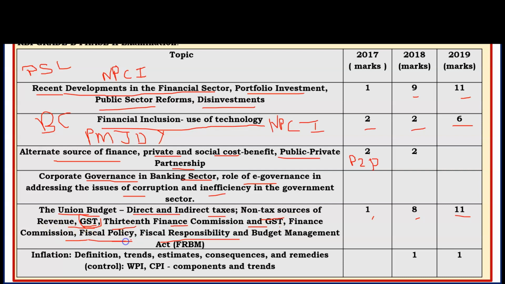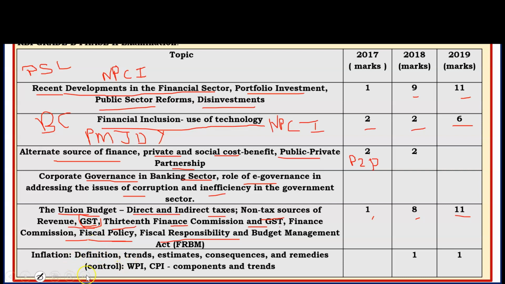And fiscal policy, we have already discussed: what are the primary deficit, revenue deficit, fiscal deficit, what is the capital expenditure, what is the revenue expenditure. These are part of the fiscal policy also. So FRBM is an important topic. The static part is very important, meaning the FRBM review committee recommendations related to revenue deficit and fiscal deficit. That is an important part that can be asked in the exam.